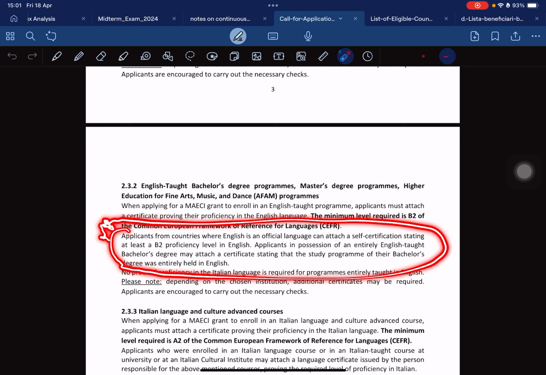Applicants in possession of an English taught bachelor degree may attach a certificate stating that the study program for the bachelor degree was entirely held in English.